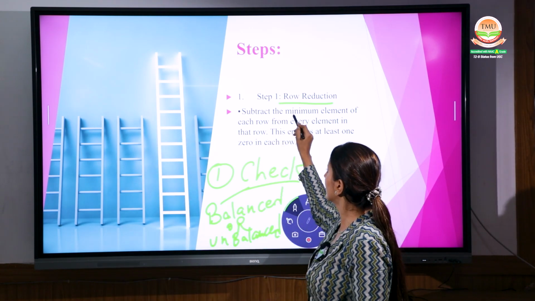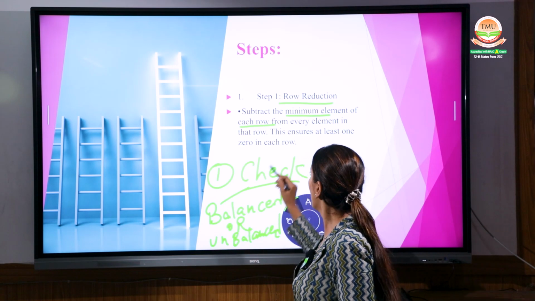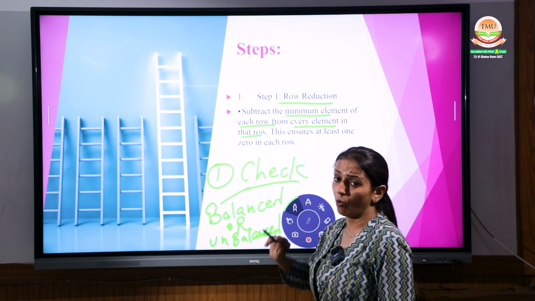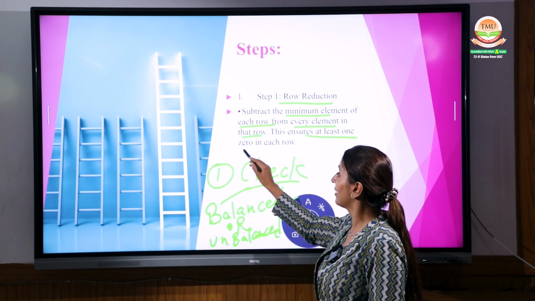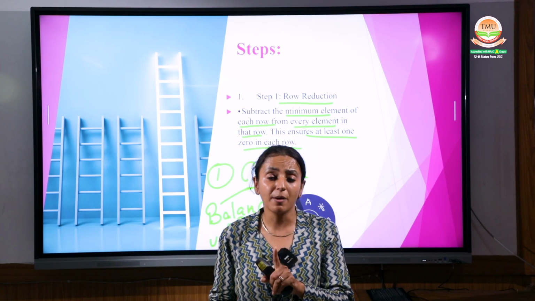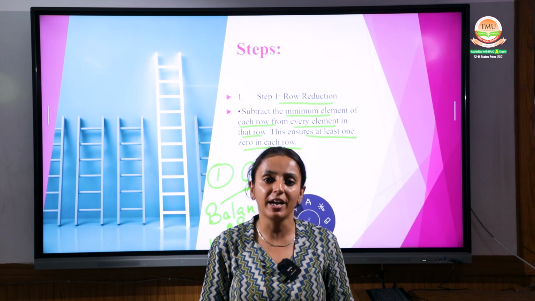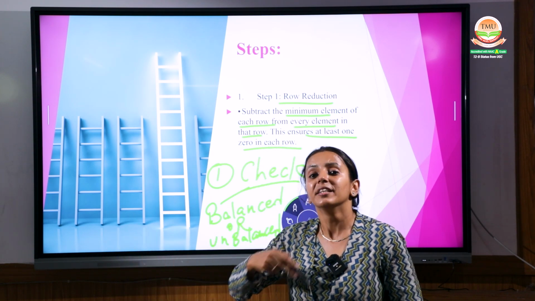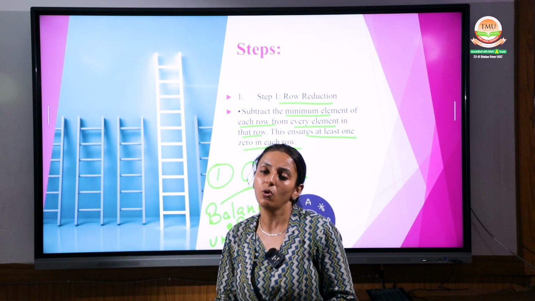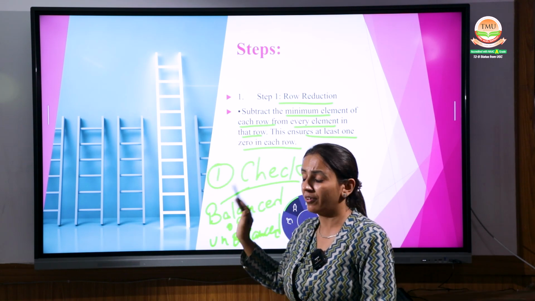It is written: subtract the minimum element of each row from every element in that row, and then ensure that there is at least one 0 in each row. Again, select the smallest element from each row and subtract it from that row. Same with the second, same with the third row, till all the rows are completed. This is your step number 1.